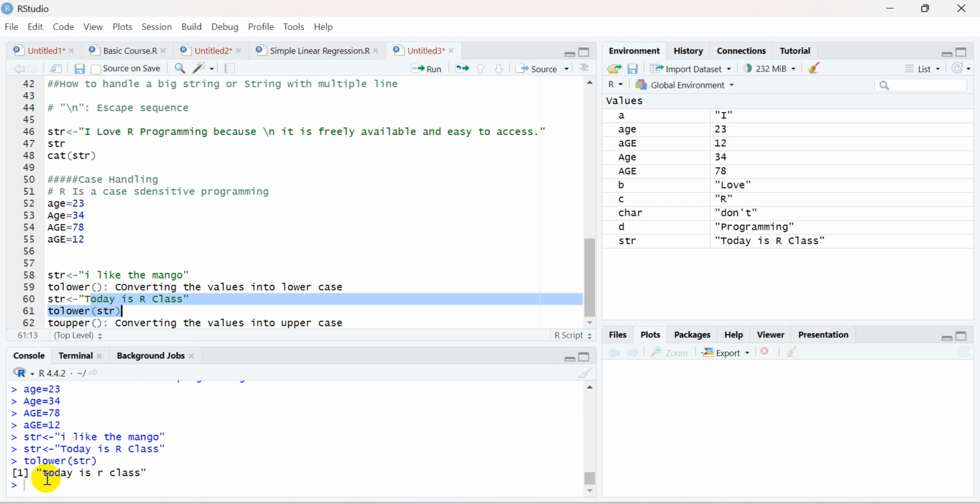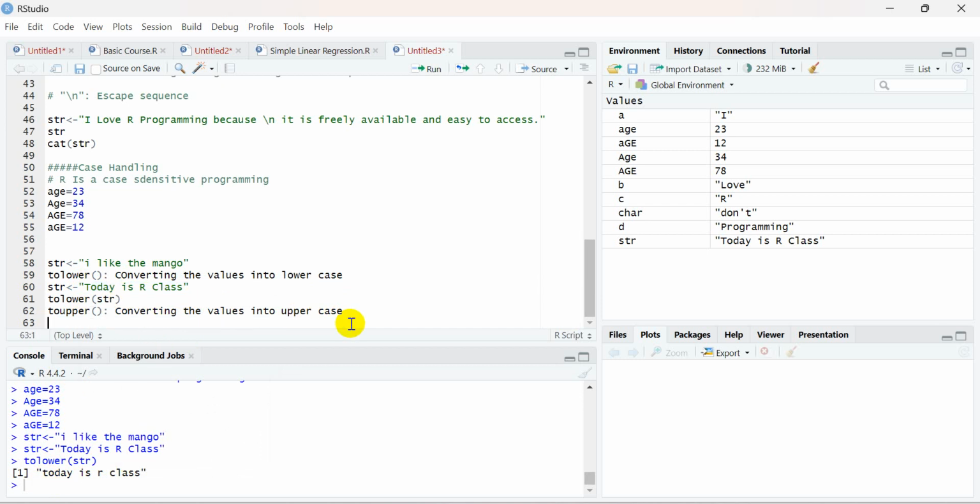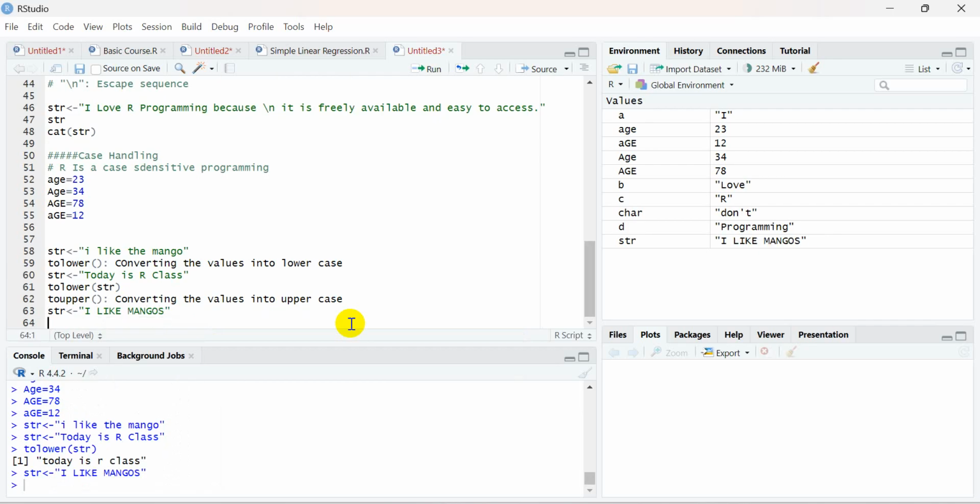It means that everything is coming into the smaller case, right? Similarly, let me take an example. Here: "I like mangoes." Let's suppose you have this type of string, but you wanted to convert it into uppercase. Sorry, I made a mistake earlier, it should be toUpper. So you have a smaller case string, "I like mangoes." This is the example I have.